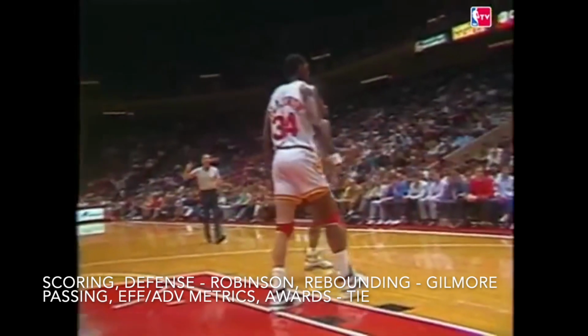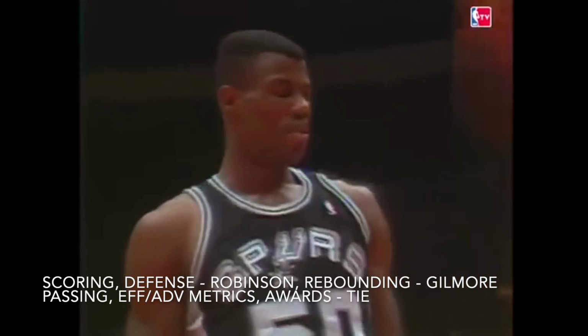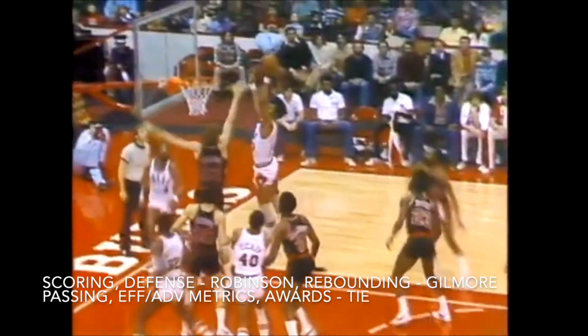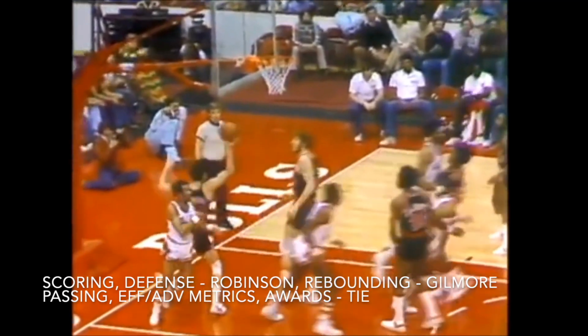This has been another very close comparison between 2 all-time great centers. While Gilmore takes the rebounding category, Robinson takes the scoring and defense categories, with the rest being a tie. David Robinson is widely recognized as a top 10 center in NBA history, while Artis Gilmore is one of the most underrated, underappreciated players in NBA history, as most people who watch this video probably did not expect it to be so close between these two.